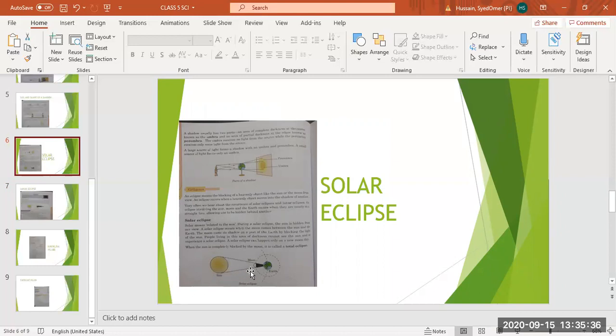The moon causes a shadow on the earth, so the people living on the earth cannot see that part of the sun.